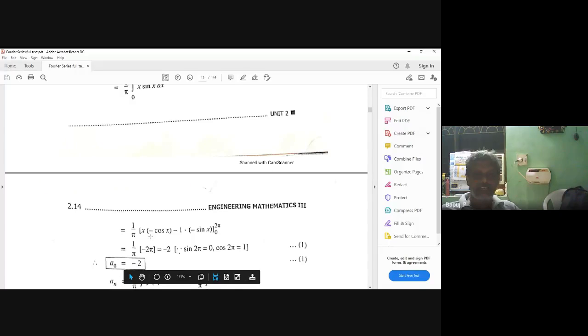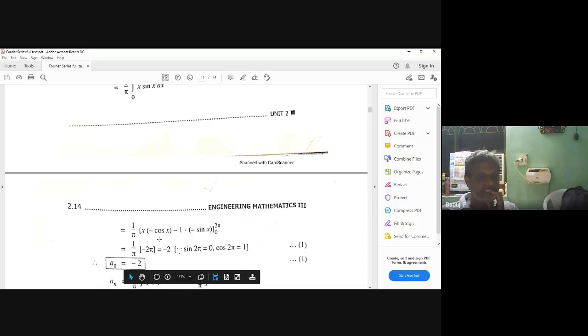What is it? Correct or not? So this term is waste or not? Sin 2 pi is 0, sin 0 is 0, so this term is waste. Only this term will stand, it stands for the upper limit alone. If you apply the upper limit, what is it? 2 pi. Cos 2 pi is what?